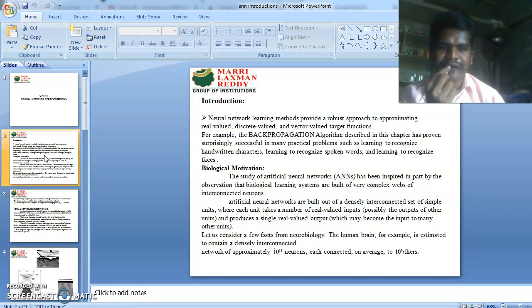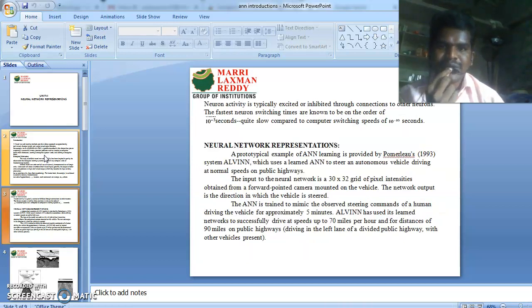Let us consider a few facts from neurobiology. The human brain is estimated to contain a densely interconnected network of approximately 10 to the power of 11 neurons, each connected on average to 10 others. A neuron's activity is typically excited or inhibited through connections to other neurons.